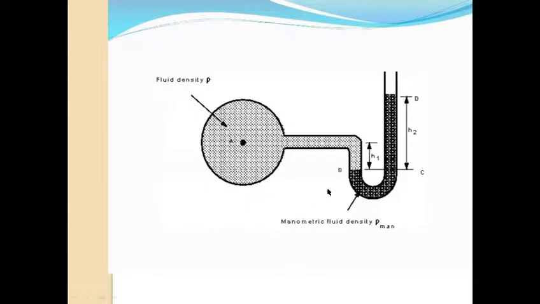If the density of the liquid is not given, only the height of the column, then we can use another way to present the pressure.